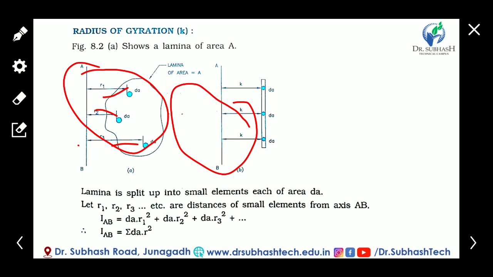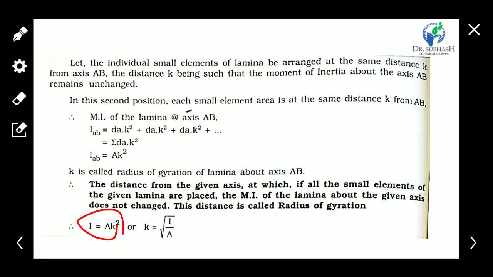Okay, I is equal to A k square, so the radius of gyration is equal to under root I upon A. So the radius of gyration is found with the help of k is equal to under root I upon A, where I is the moment of inertia and A is the total area of the lamina or whatever body. Okay, let's clear that.